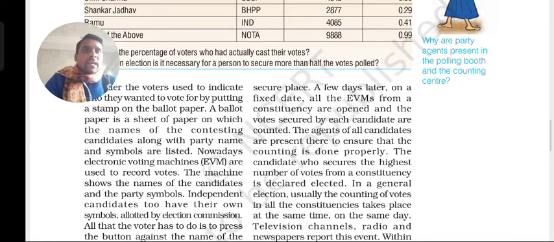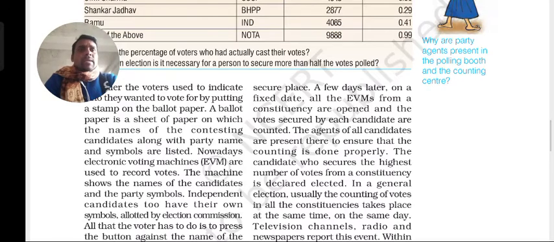In a general election, usually the counting of votes in all the constituencies takes place at the same time, on the same day. All the constituencies open the EVMs and count at the same time.